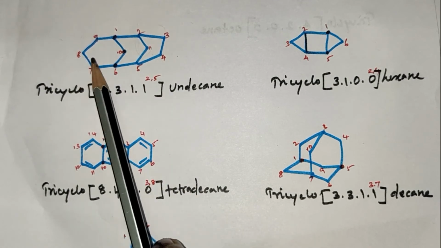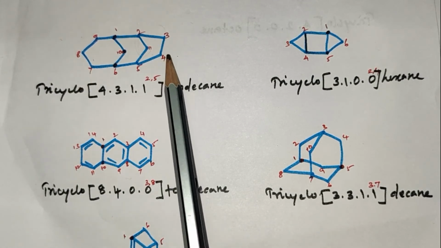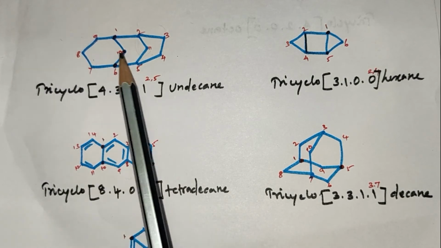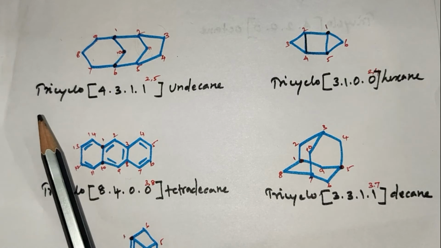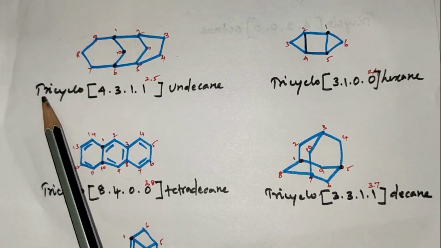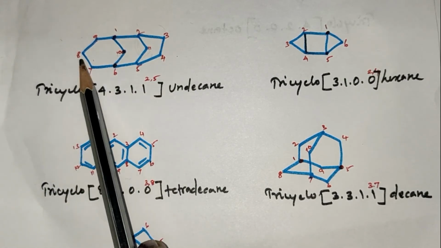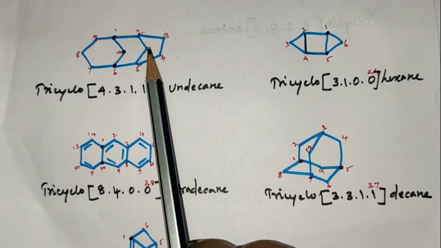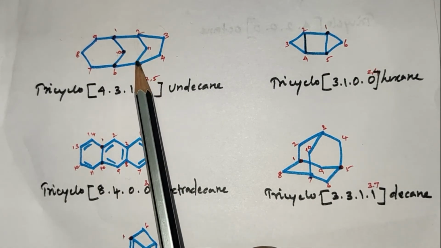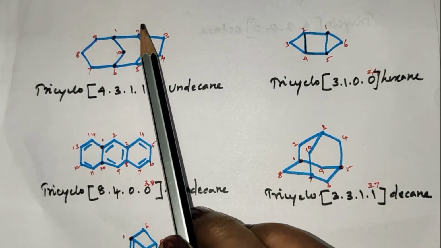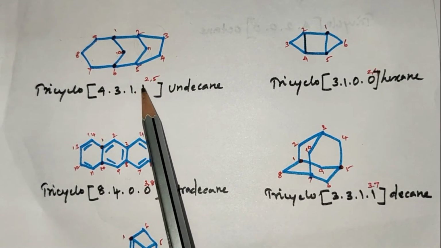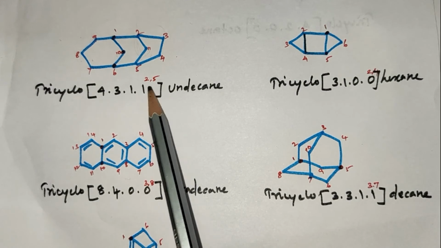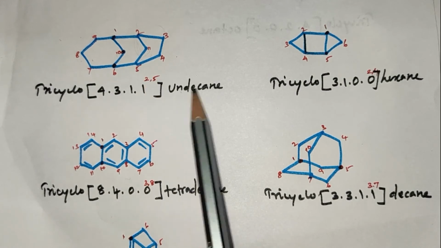The lowest chain is this side. 1, 2, 3, 4, 5, 6, 7, 8, 9, 10, 11. 11 is undecane, the parent hydrocarbon. Tricyclo 4,3,1,1. It is a sub-bridge. The sub-bridge is connecting between position 2 and position 5. So it is written as superscript 1, 2, 5 and decane.